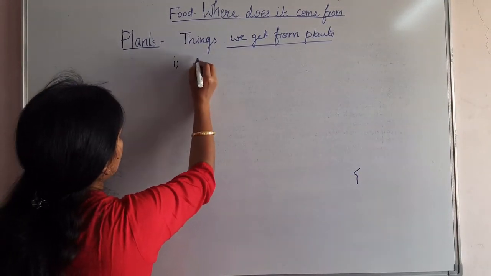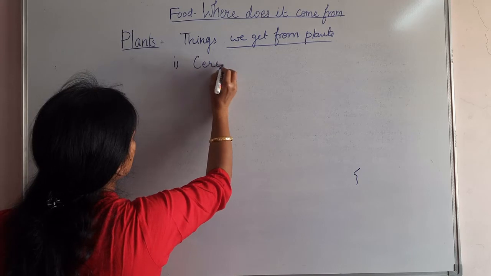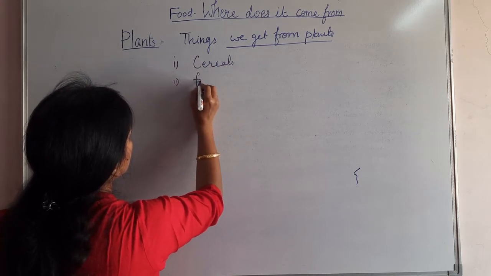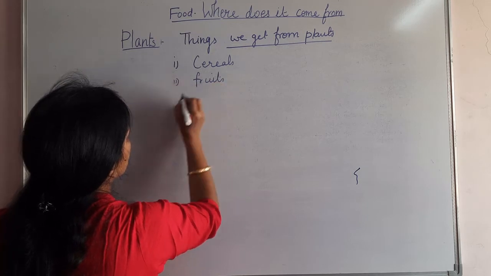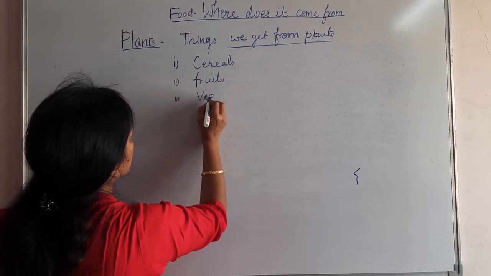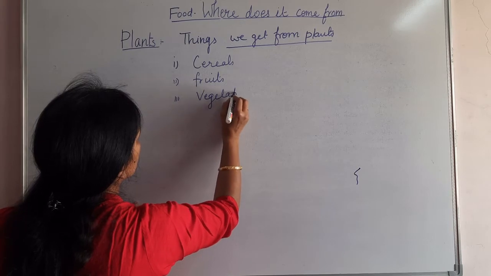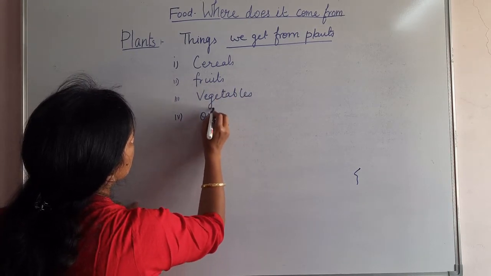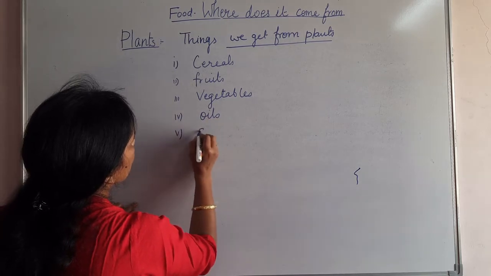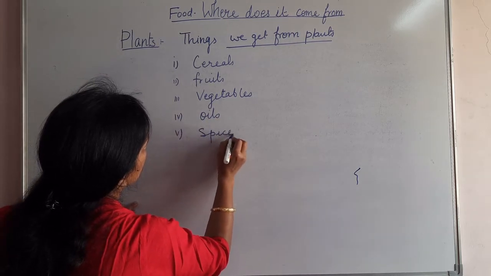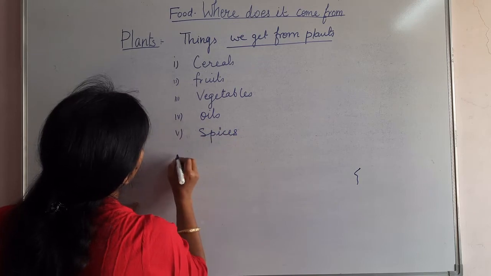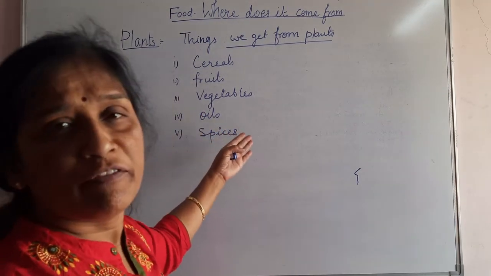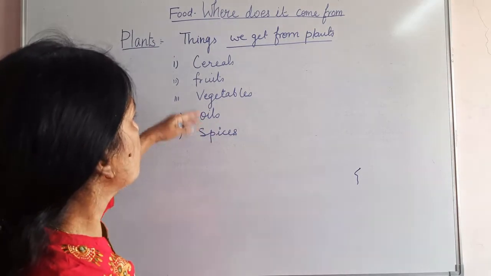You can say that we get cereal grains, we get fruits, we get vegetables, we get oils, we get spices, and many more. Many a time we eat leaves also in the case of a plant.